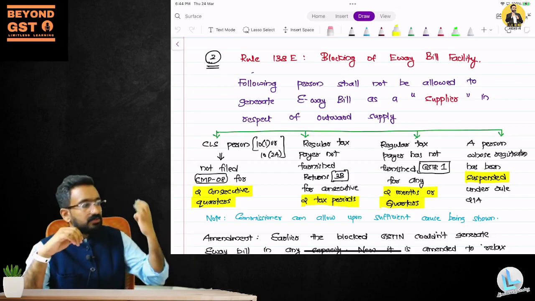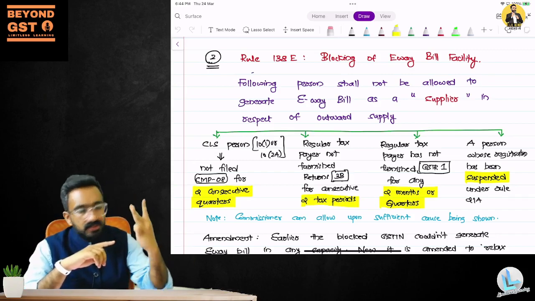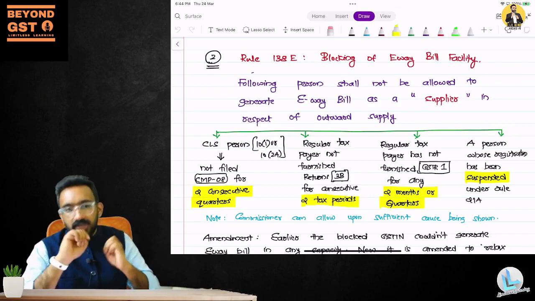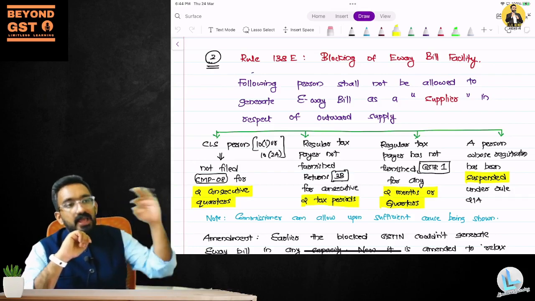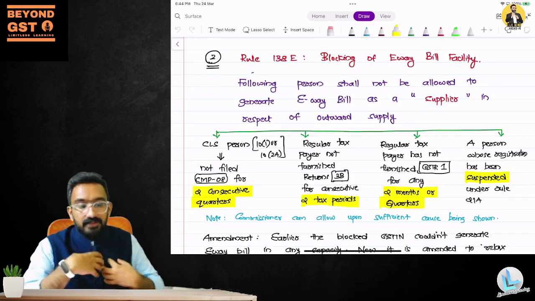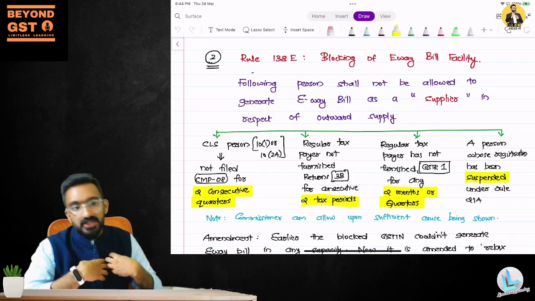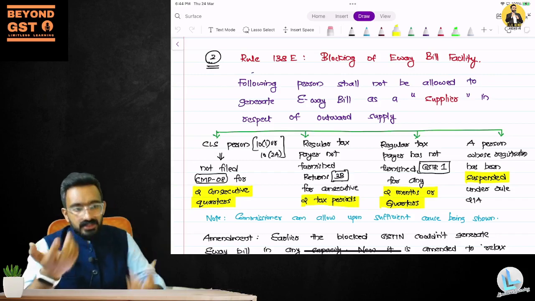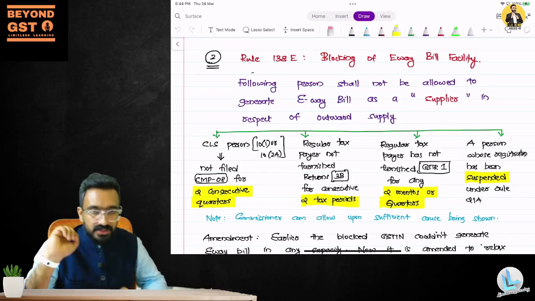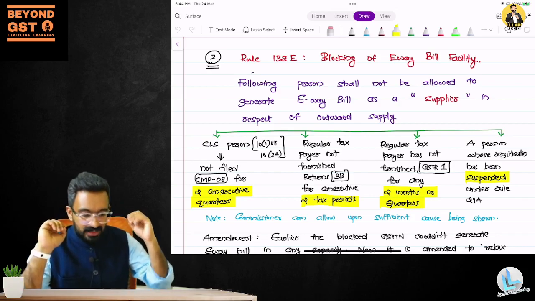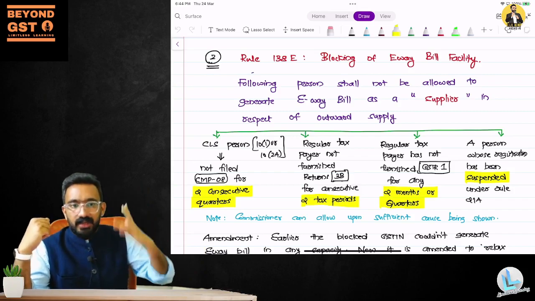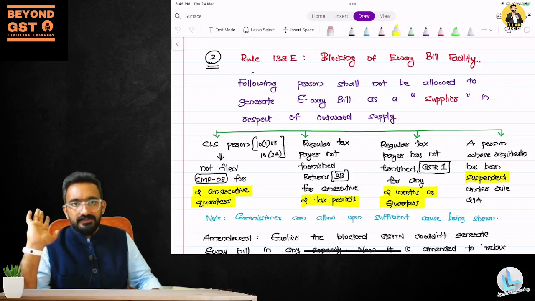This is the procedure. There are 3 parties generally involved: the supplier and the recipient. The product has to go from supplier to recipient, and there is a third party involved, the transporter. Either the supplier or the recipient can arrange for an e-waybill. If the recipient is a registered person and the supplier is not registered, then the recipient will generate the e-waybill. The e-waybill provision in Rule 138 clearly states all of these provisions. But you have to understand that every transaction which causes movement of goods and has a consignment value of more than 50,000 has an e-waybill generated.